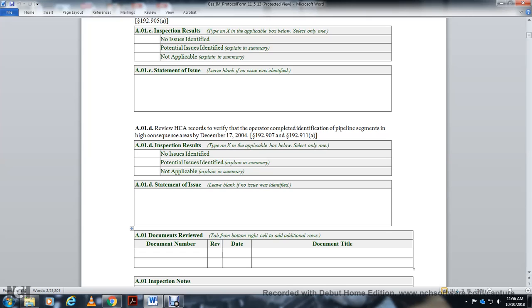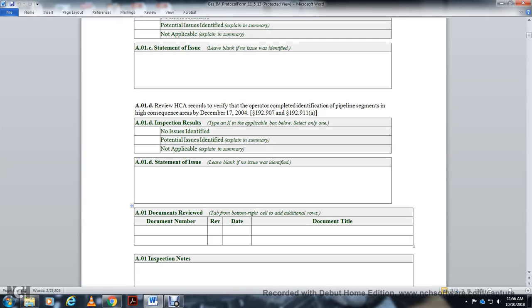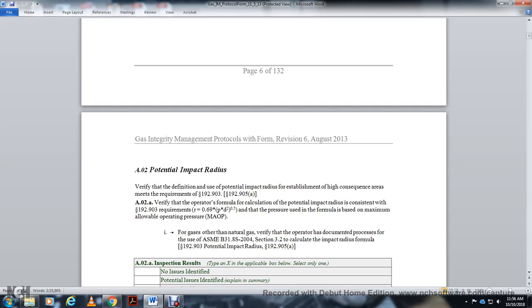AO1 documents reviewed. Tab from the bottom right cell to add additional rows. Document number, revision date, and the document title. Inspection notes. AO2, potential impact radius. Verify the definition of the potential impact radius of the established high consequence area meets the requirements. Statute 192.903, 192.905A.